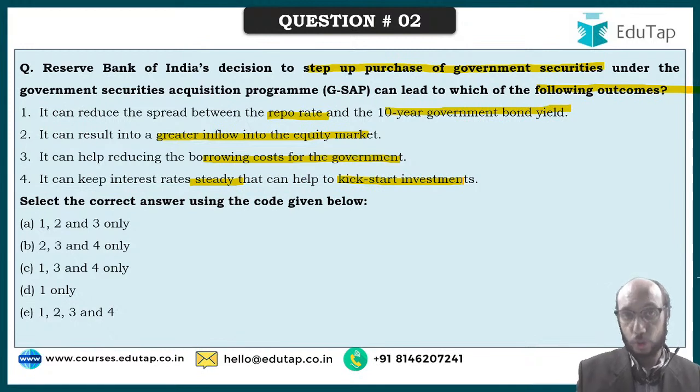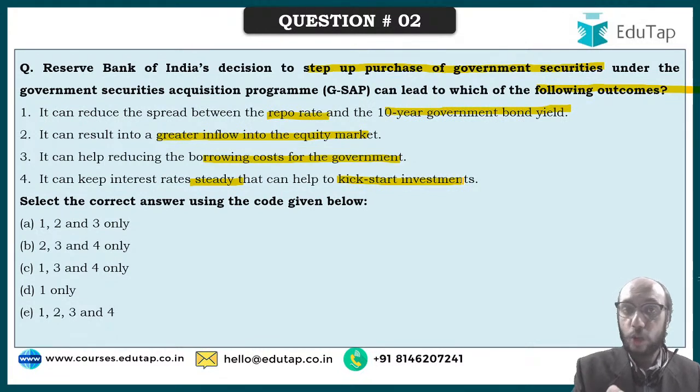4 possible outcomes have been presented in front of you and you have to determine which of these can be an outcome of the GSAP program being run by the Reserve Bank of India. Please think carefully and you will come across certain tough questions in the examination. Everything will not be easy and moderate. So how should you navigate those questions?